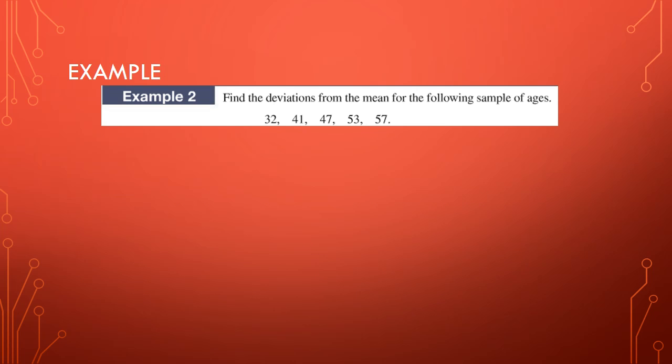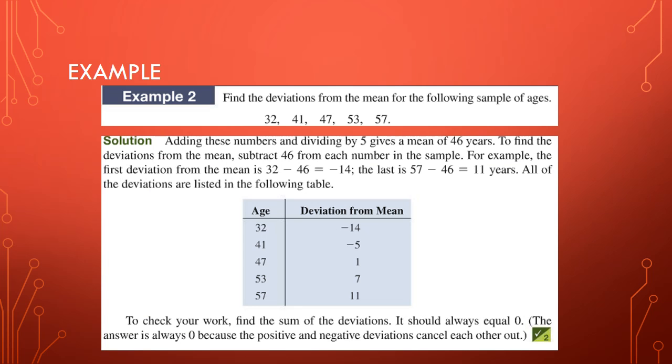Now, what you're going to do is find the deviations from the mean for each of these numbers. You need to find the mean first. Pause the recording, give it a try, and resume to check your answer. Okay, so we find that we have a mean of 46 years, and what they did here was make a chart. You have the ages lined up numerically, and from each of these they subtracted 46, and you can see the different deviations.